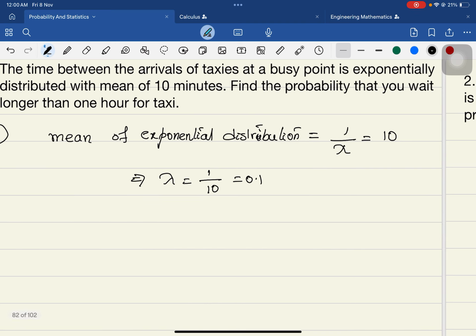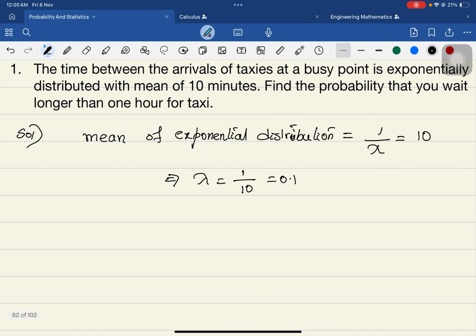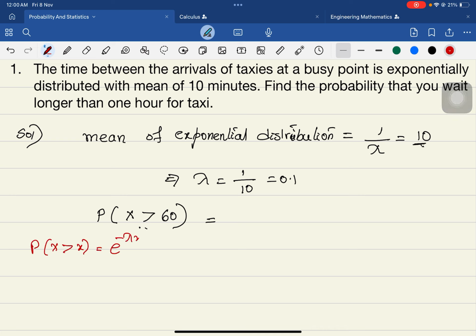So what is the probability that you wait longer than 1 hour for the taxi? That means x greater than 1 hour. Already we have been given the average in minutes, so greater than 1 hour means greater than 60 minutes. Then the function for probability of x greater than x is e raised to minus lambda x itself.